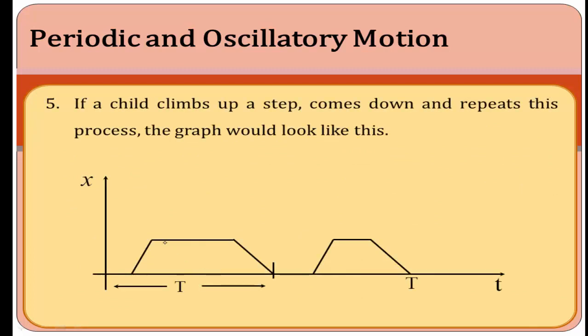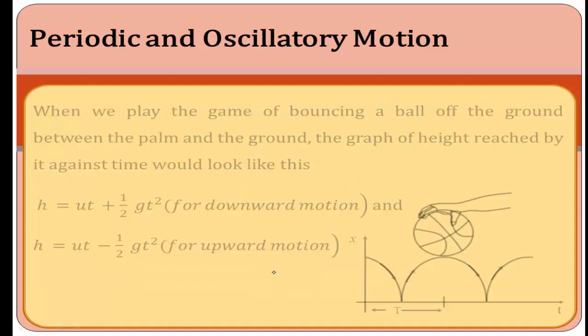And the next example, if the child climbs up a step and comes down, and again the child climbs a step and comes down, repeating this same process. When you draw the position and time graph, we get the graph like this. Suppose I consider here climbs up and down, climbs up and down, which repeats the same path again and again at regular intervals of time. This type of motion is called periodic motion.